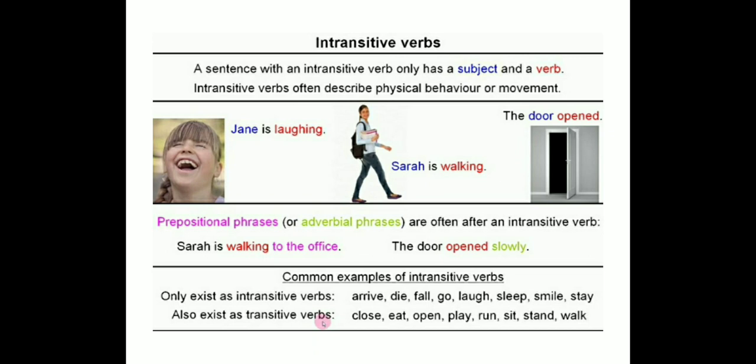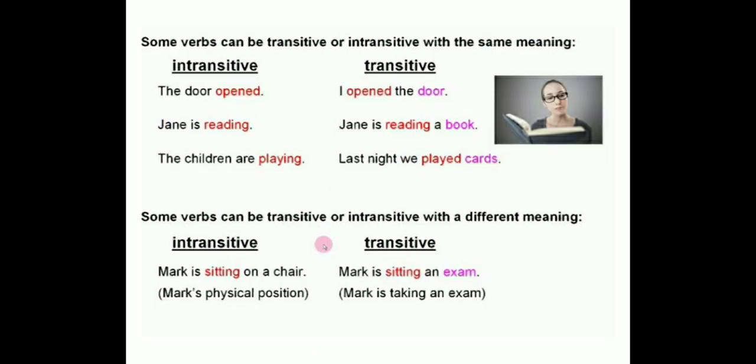So these are the common examples of intransitive verbs. Some verbs can be transitive or intransitive with the same meaning. Let's see now. See intransitive: the door opened. Open is the verb here. The same verb you can use in the transitive also: I opened the door.